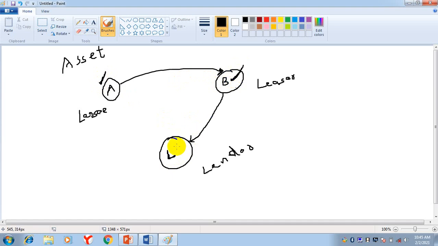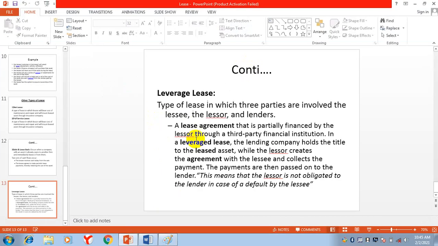He's not concerned. He is just a middleman, making a deal between this party and this party.